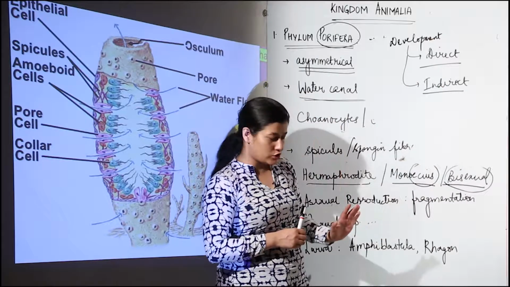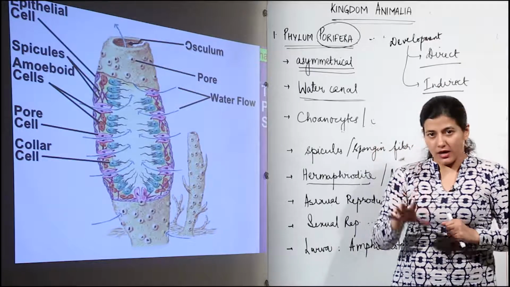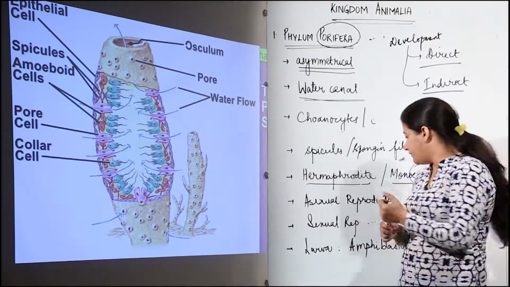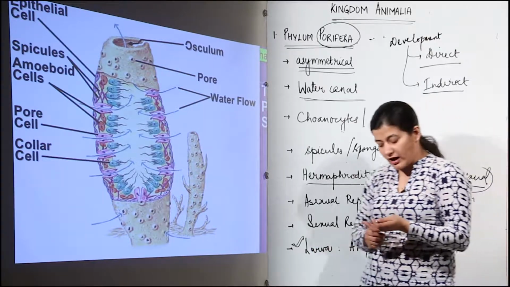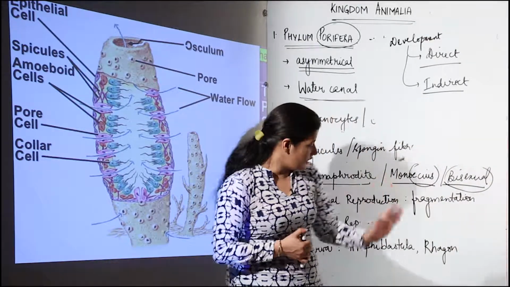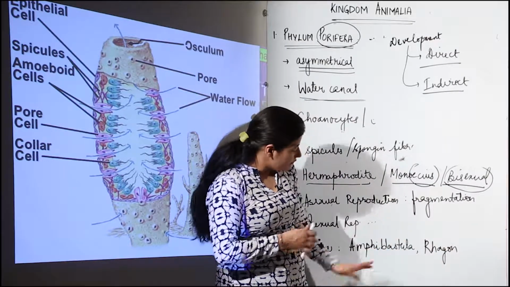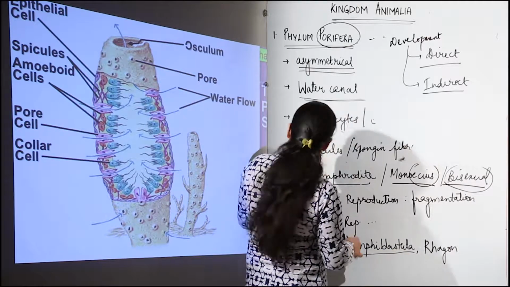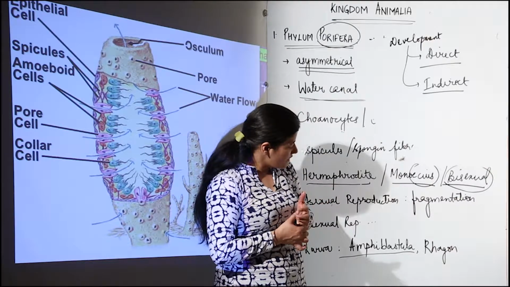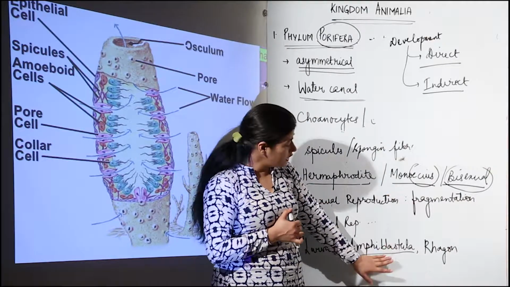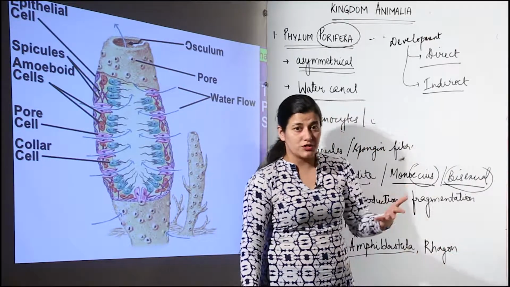Now coming back to our sponges from where we started, whether these sponges have a direct development or indirect development. They have indirect development. As you can see, I have mentioned larvae. Yes, they are present. There are different types of larvae that could be present. You have to remember two names. One is Amphiblastula and the other is Rhagon. Amphiblastula you have to remember because we have seen the example of Leucoselenia. Amphiblastula larva is that of Leucoselenia, and Rhagon is the larval stage that is seen in higher sponges.